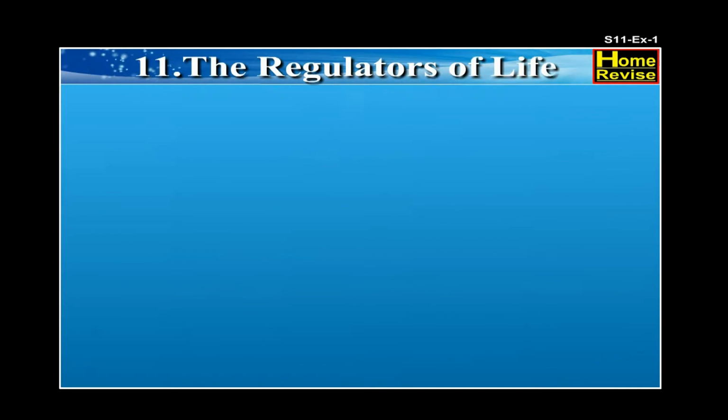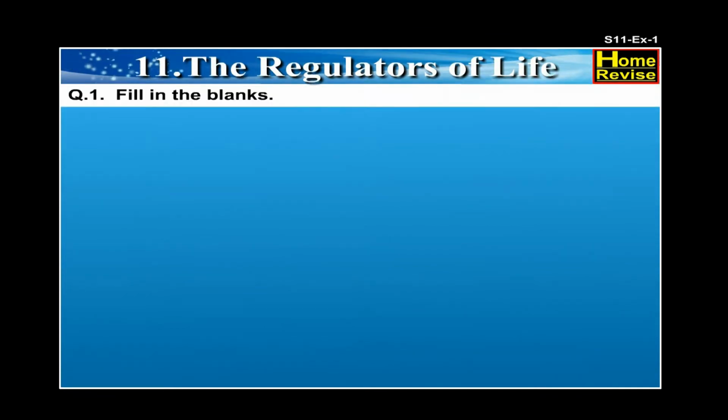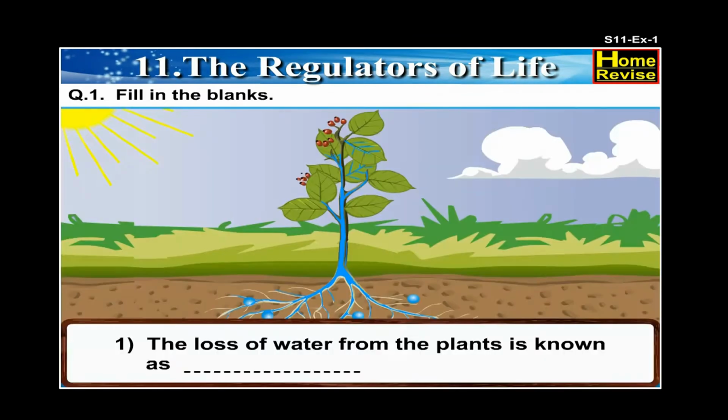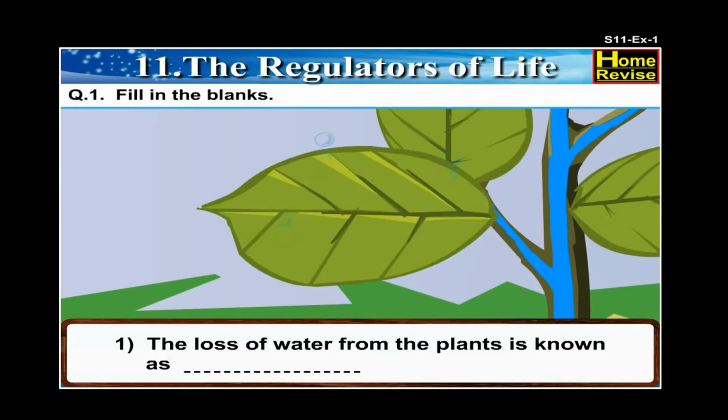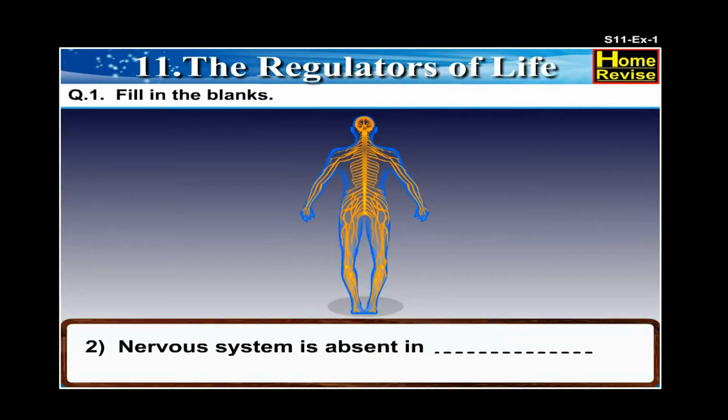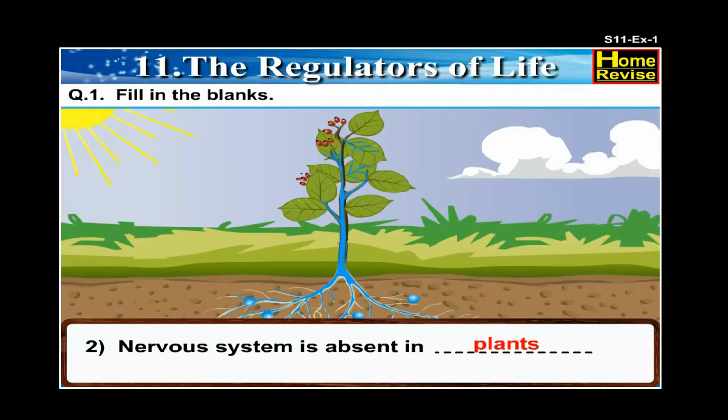Exercises. Question 1. Fill in the blanks. 1. The loss of water from the plants is known as dash. The answer is the loss of water from the plants is known as transpiration. 2. Nervous system is absent in dash. The answer is nervous system is absent in plants.